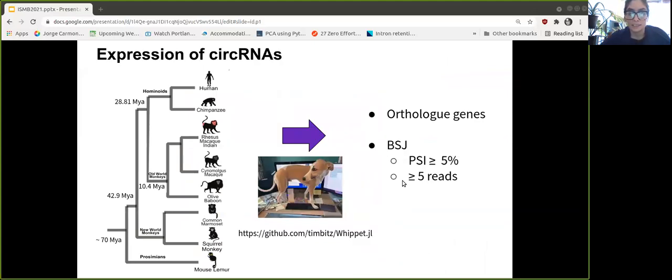Then to analyze circular RNA expression, we again took our primate dataset and we used the WIPET program to find, in ortholog genes between these species, circular RNAs expressed according to their backsplice junction, where we defined that a circular RNA would be expressed if it had a backsplice junction with at least a percentage of splicing inclusion of 5%, as well as 5 reads.